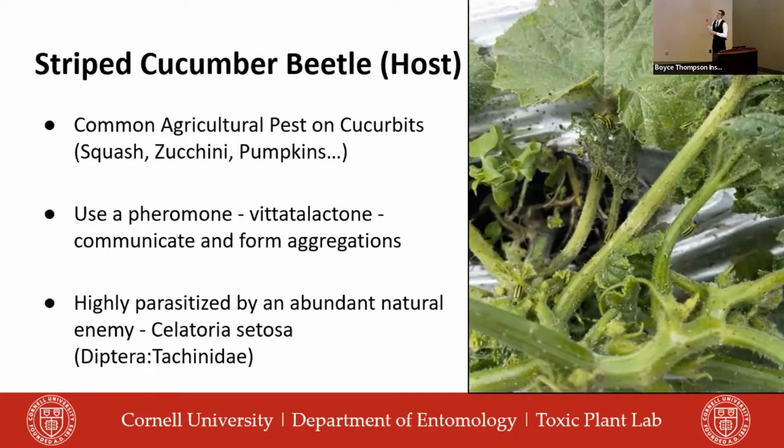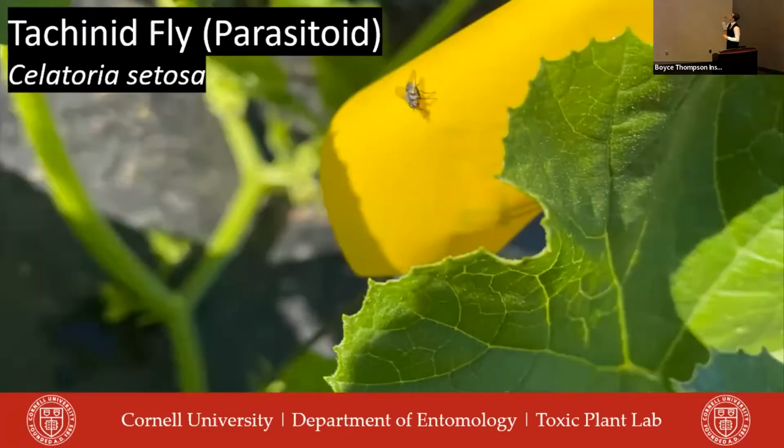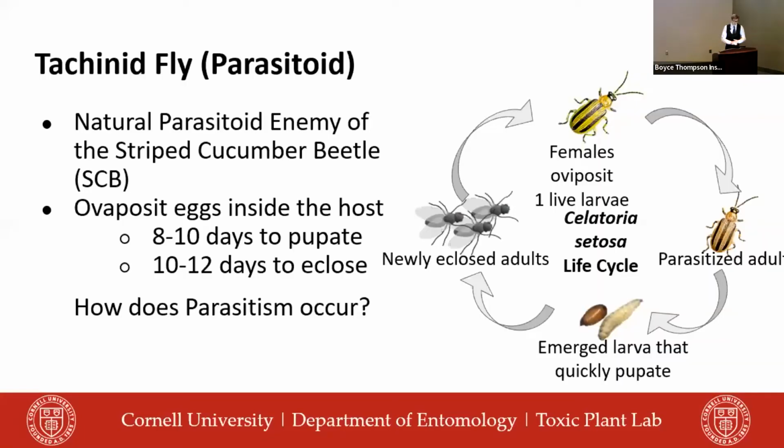But luckily, they are highly parasitized by a natural enemy, C. setosa, which is a tachinid fly. Here we can see a C. setosa on one of our flag markers in the field. Now, what's really cool about this tachinid fly is what we know about it is it is the natural enemy of the striped cucumber beetle. And the striped cucumber beetle doesn't normally have a lot of natural enemies because it sequesters the secondary metabolite, or the cucurbitacin, in the plant, which makes them very bitter and definitely not tasty because I took too many in with an aspirator this summer.